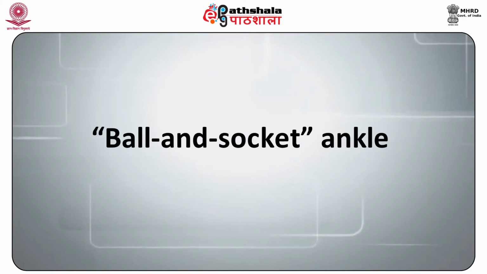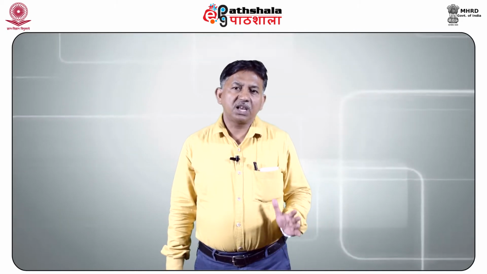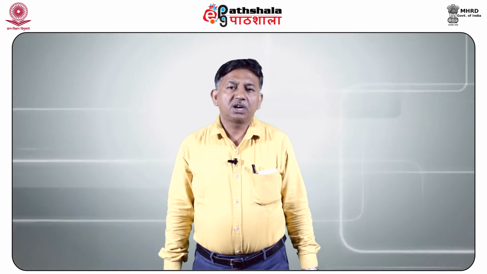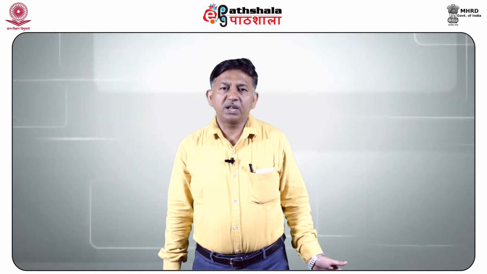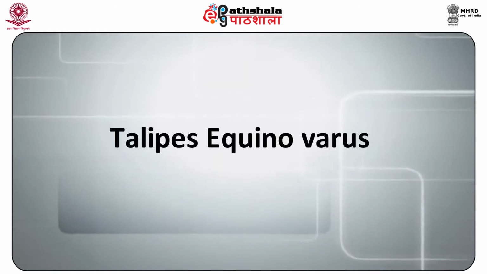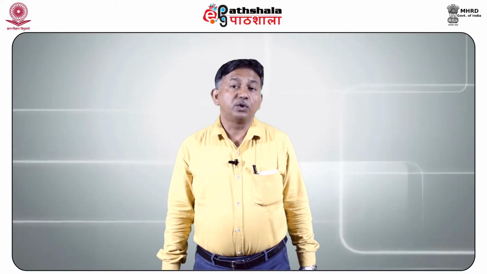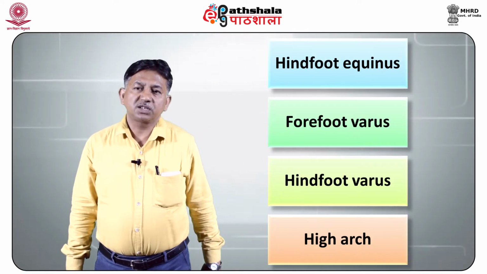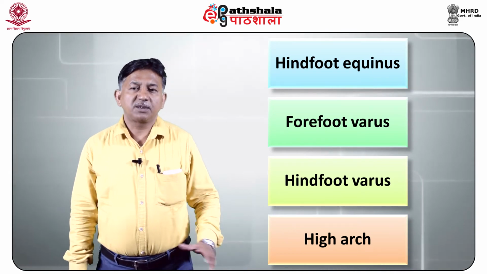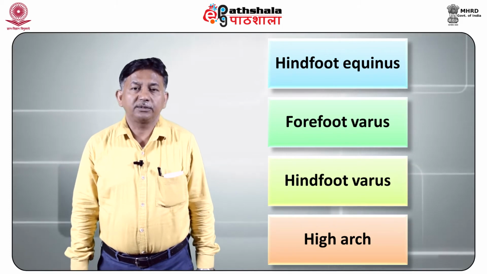Then there is a condition, ball and socket ankle. In this disease, the ankle joint develops into a ball and socket appearance. The curved articular surface of lower tibia and upper talus can be seen. Then there is a condition Talipes equinovarus, also called club foot. Hind foot equinus, the forefoot varus or the hind foot varus and high arch are some of the deformities which can be seen in the neuromuscular disorders as well.